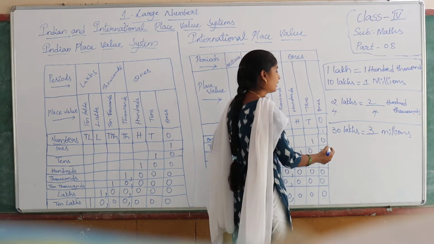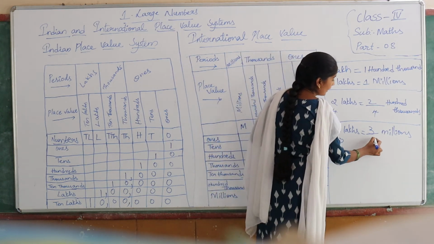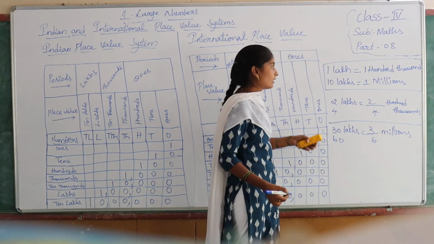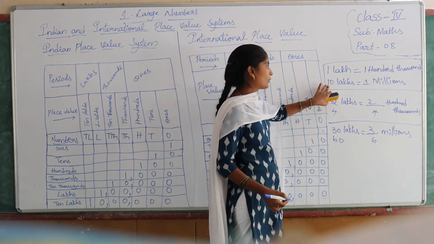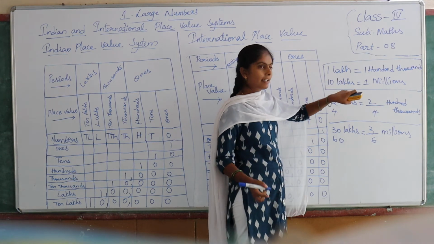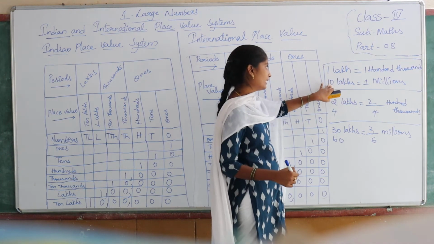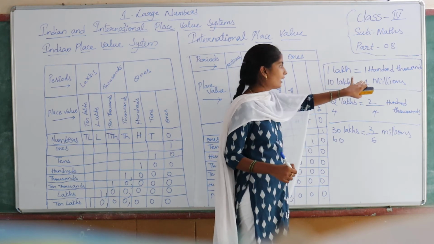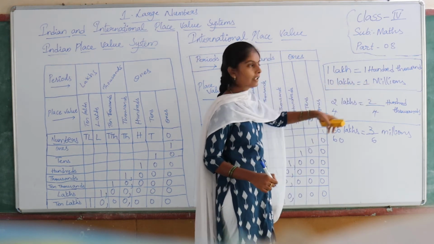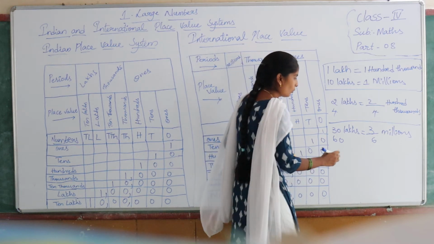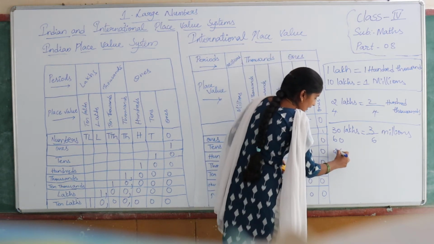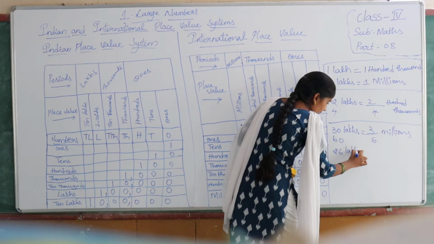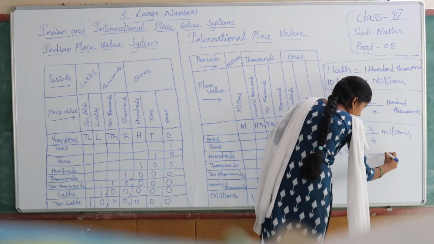So if they give you 60 here, then you should write 6 here. Only this you will get confused about, because in lakhs there are 2 digits, but in million 1 digit. So if it is 10, here comes 1. If it is 20, here 2. If it is 30, here 3. Like that. Okay children?